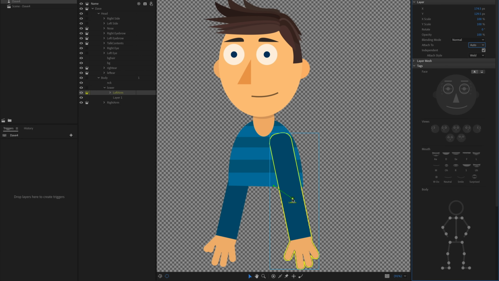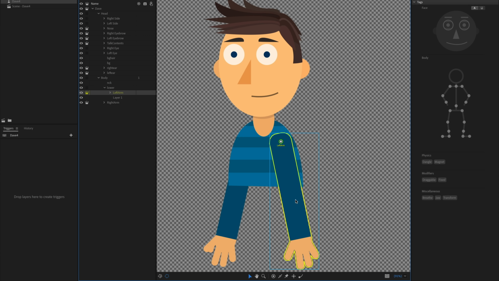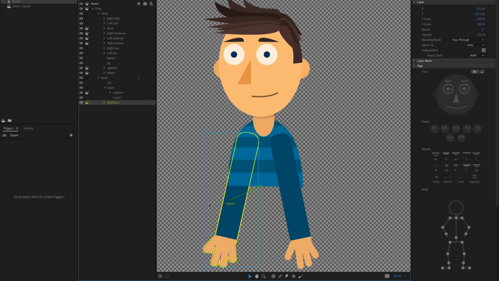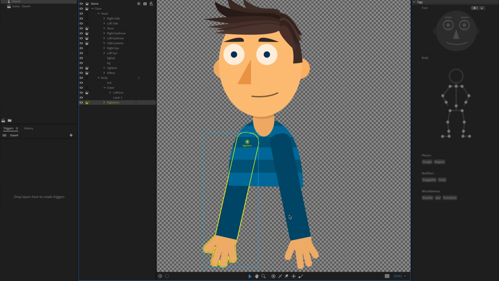But all I'm going to do is drag the origin of the arm, because I don't want it to rotate where the elbow is. I actually want it to rotate where the shoulder is. And you'll notice as soon as I roll over dependent artwork, that's artwork that is not independent, I can attach it to that particular thing. So now the arm is going to rotate from the shoulder as opposed to the elbow. Let's do that for the other arm as well. It's already green. I know that it's set to attach to as auto, so I'm going to drag this up and make that the origin as well.